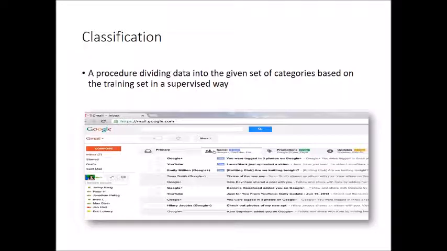Whether it goes to the primary category, or social, or promotional, or spam. So there are different categories. Gmail checks the label of the incoming email and where it should go, whether to the primary category or spam. This is how supervised learning works.